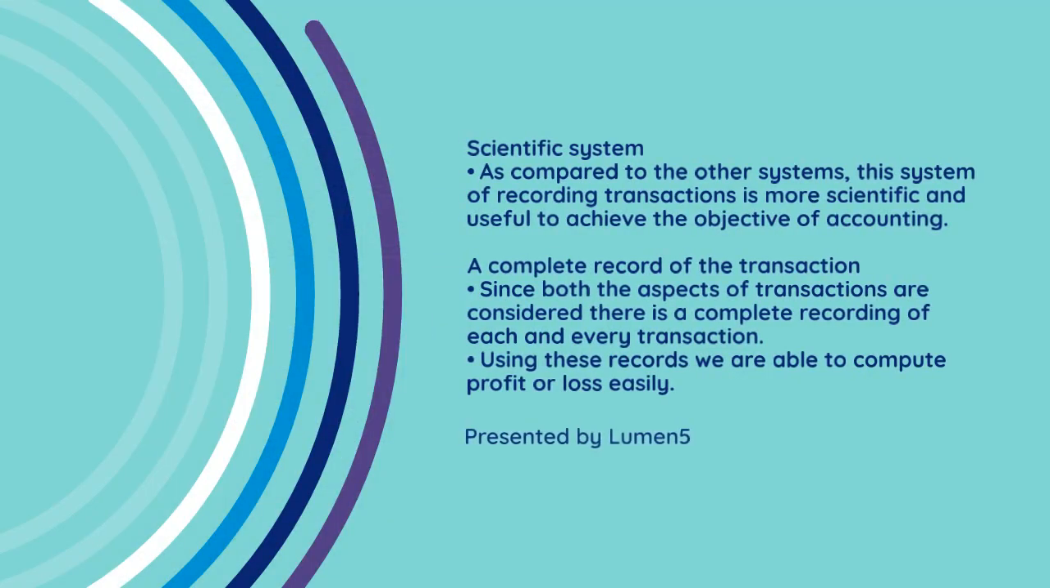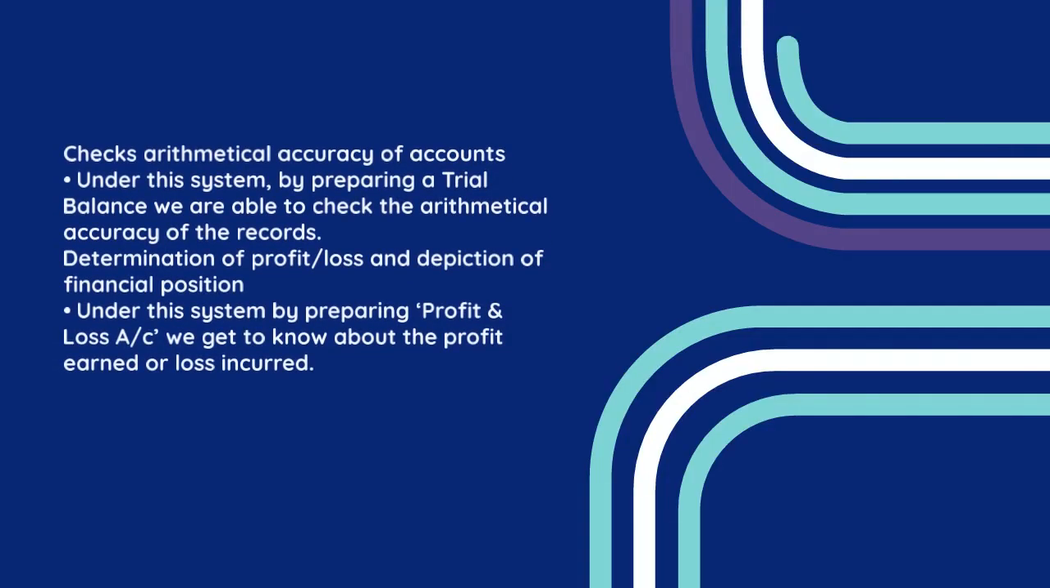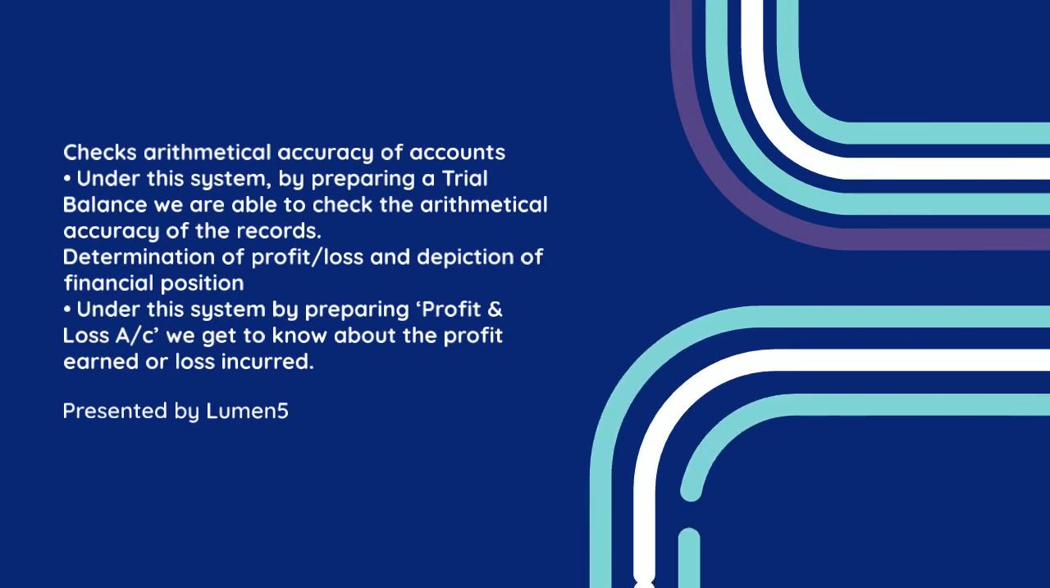Following are the main advantages of the double-entry system of accounting. Scientific system, as compared to the other systems: this system of recording transactions is more scientific and useful to achieve the objective of accounting. A complete record of the transaction: since both the aspects of transactions are considered, there is a complete recording of each and every transaction. Using these records we are able to compute profit or loss easily. Checks arithmetical accuracy of accounts: under this system, by preparing a trial balance we are able to check the arithmetical accuracy of the records.